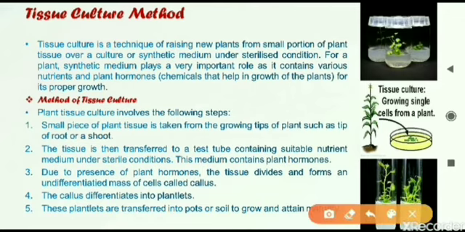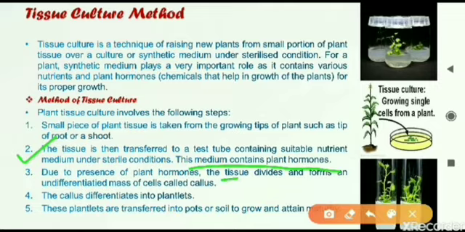After that, that is the third point we are going on. In this medium, in these chemicals, there are plant hormones. What will these plant hormones do? They will help the plant tissue to grow, because plant hormones help the plant cells to grow. So the plant tissue will absorb those hormones or chemicals, and slowly it will start to grow.